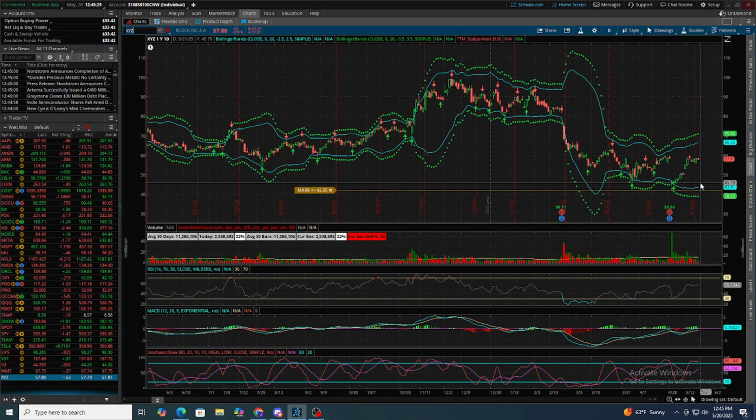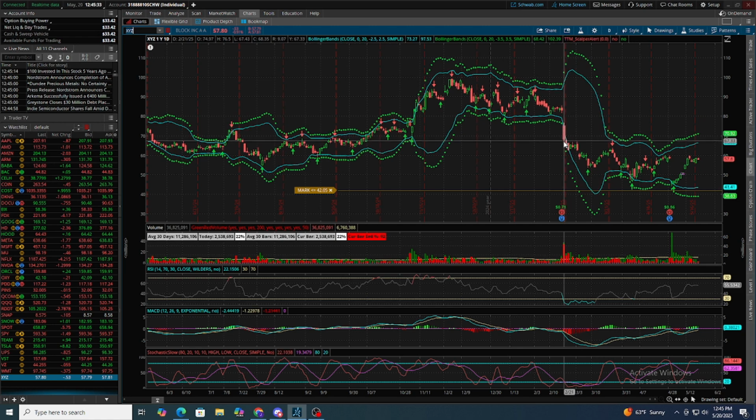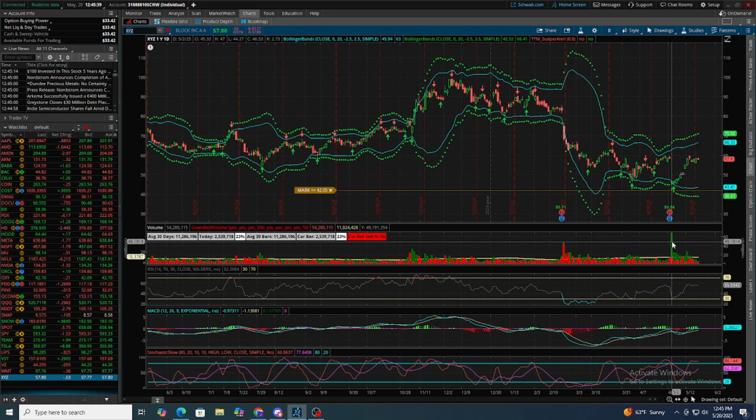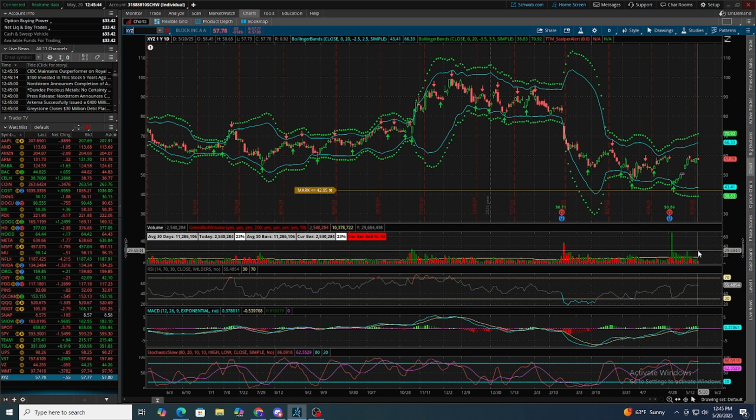You don't want to just do that alone, though. Because sometimes you could see this and say, oh, I'm going to go all in, and it's not going to work. So this is why we have these indicators here. And again, this is why you need this red-green volume script. Otherwise, it won't work. Perfect example, this is red, it goes down.